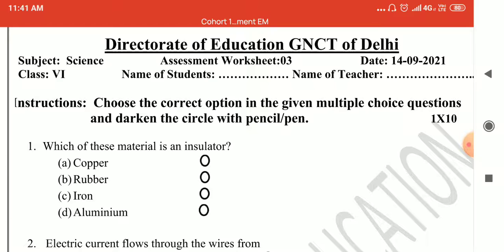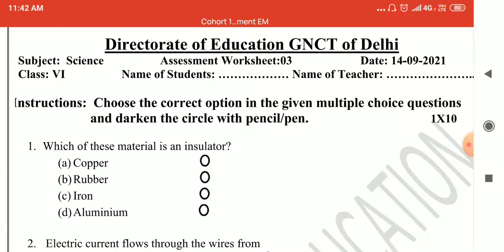Choose the correct option in the given multiple choice questions and darken the circle with pencil or pen. आपको you have to find out the correct answer in the given options and darken the circle with the help of pen or pencil. Question number 1.